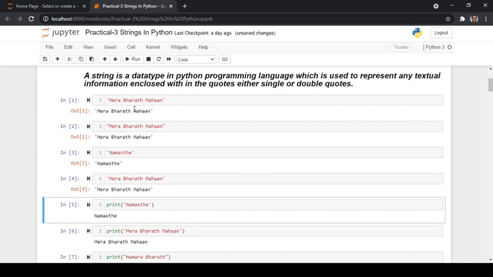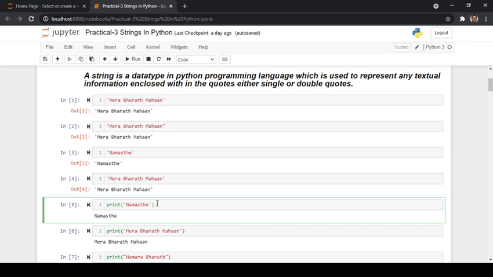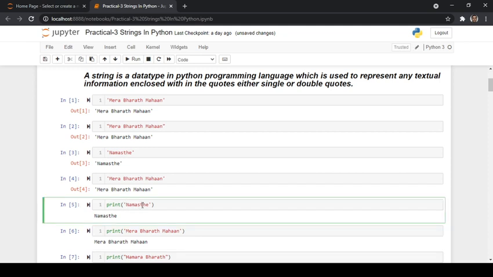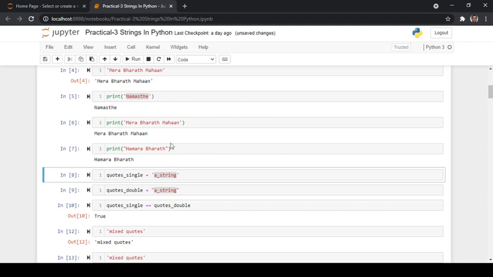But when you compare these first four lines with this line, whenever you execute this line, we get the output along with the quotes. But whenever you use the print function, it removes those single quotes or double quotes and gives only the text which is written within them. So when you write namaste within single quotes, it gives only namaste as output. Same with Mera Bharat Mahan and same with Hamara Bharat.